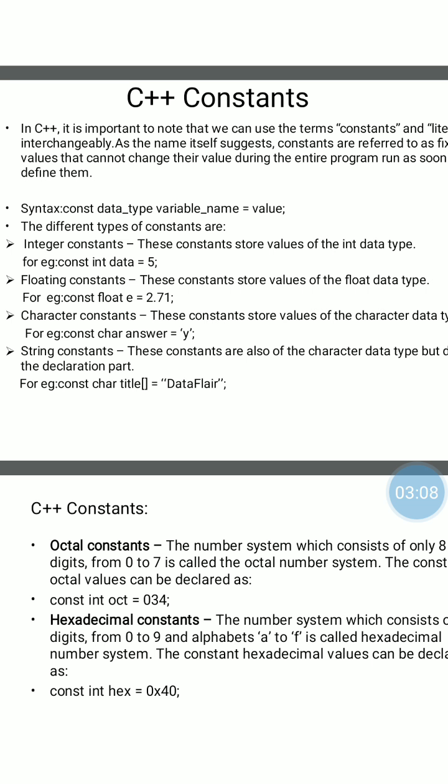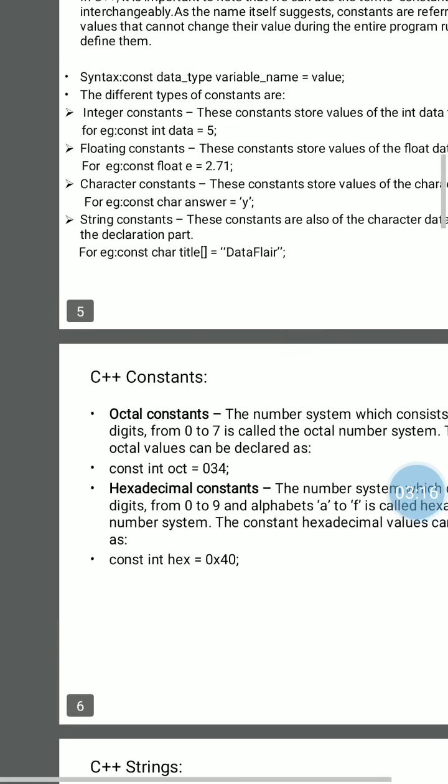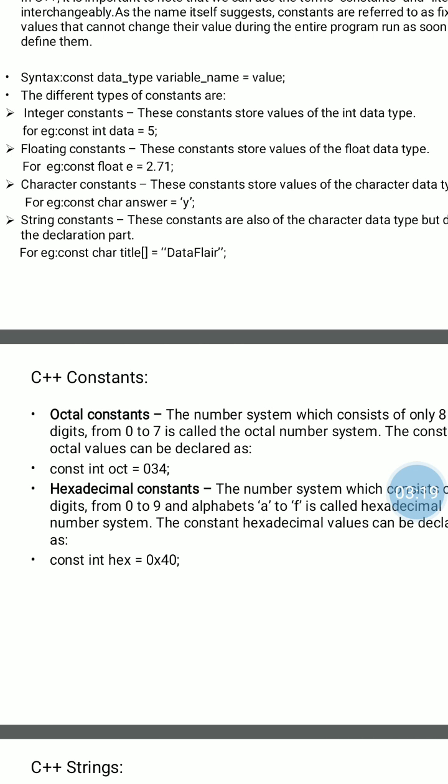With the help of any data type, we can use any type of constant value in our program. Different types of constants in C++ are integer constants, float constants, character constants, string constants, then hexadecimal constants and octal constants. Any type of constants you can use in your program.